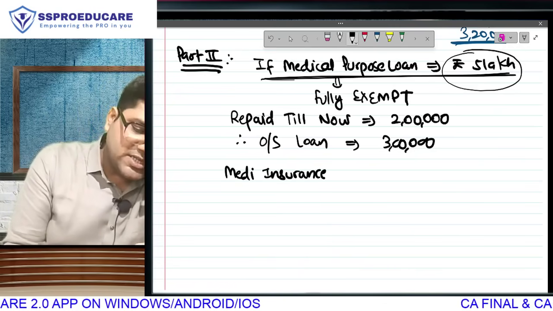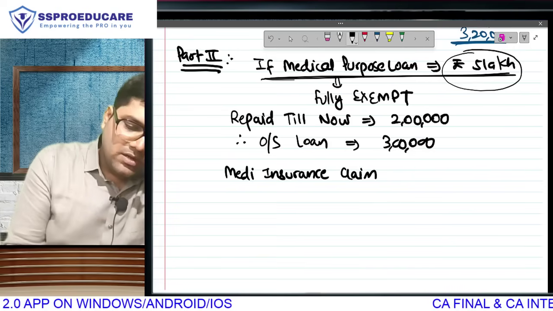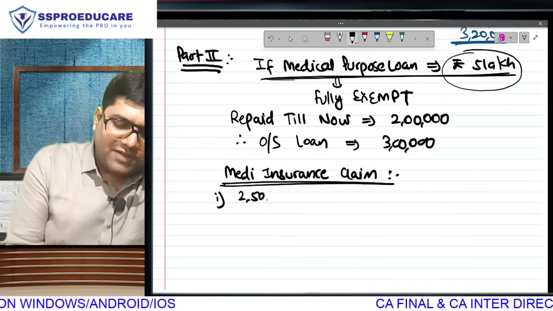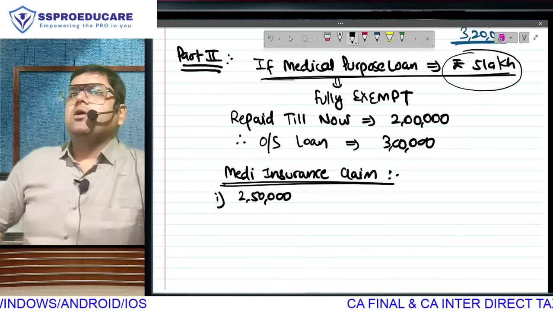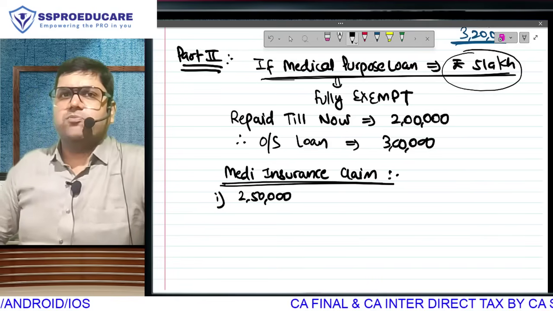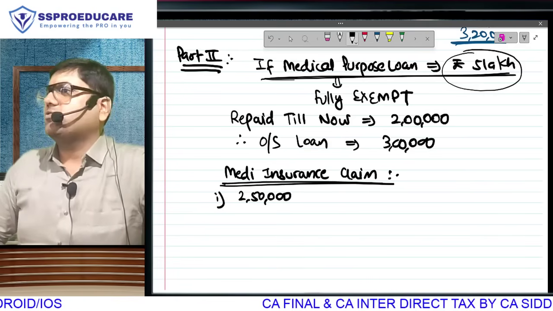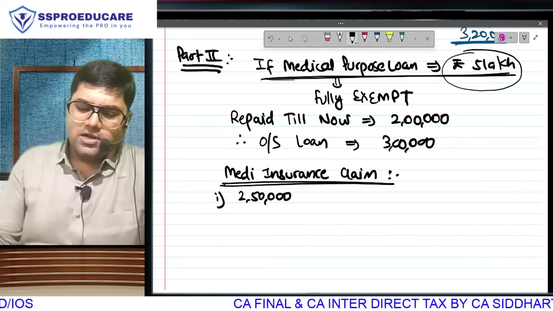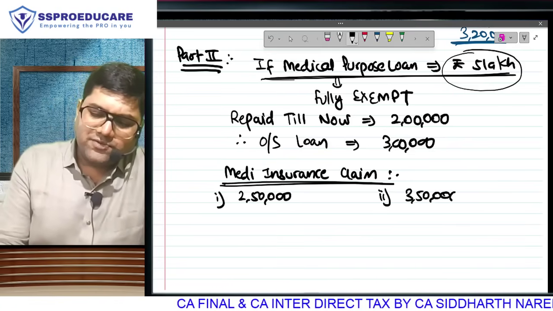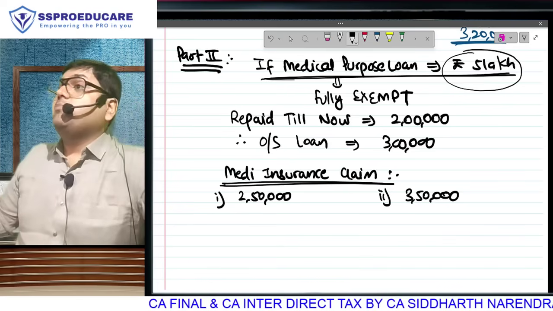You understand the concept of medical insurance? Possibility 1, that I have received a claim of 2,50,000, because one thing you should know, you won't get your entire hospital bill as medical insurance claim. It depends on how much insurance you have taken, and even that there are going to be some amounts which will be deducted. Possibility 2, I have received from the medical insurance company 350. I hope you remember, total bill was 5 lakhs.